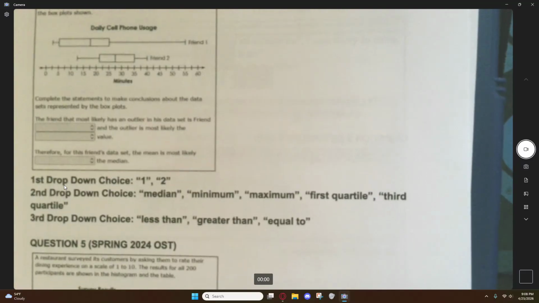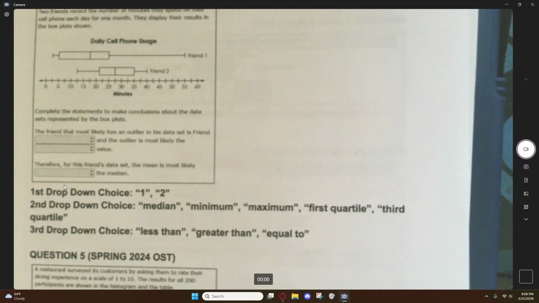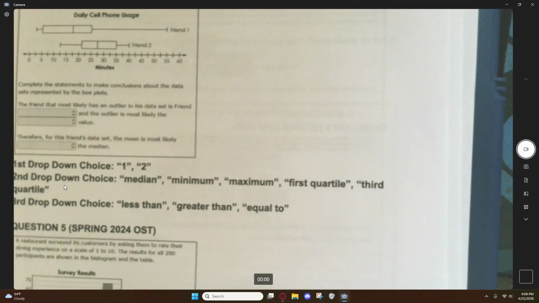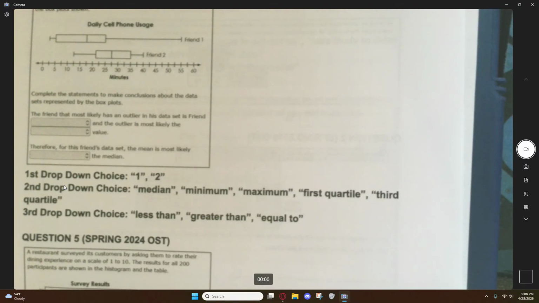It's not doing what I want it to do. All right, there we go. Okay. So, the friend that most likely has an outlier in his data is friend blank, and the outlier is likely the blank value. Therefore, for this friend's data set, the mean is most likely blank the median.